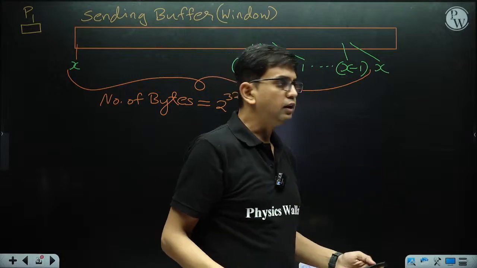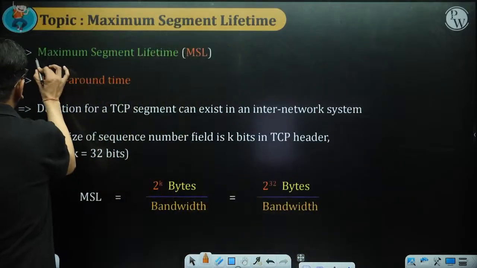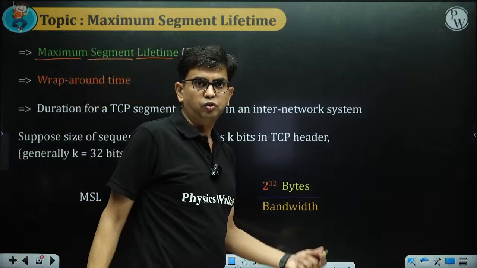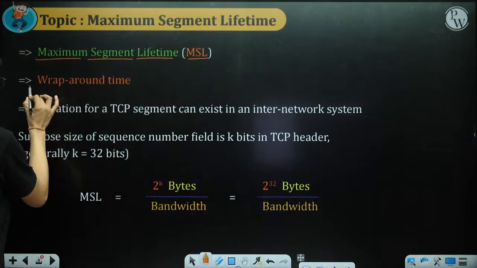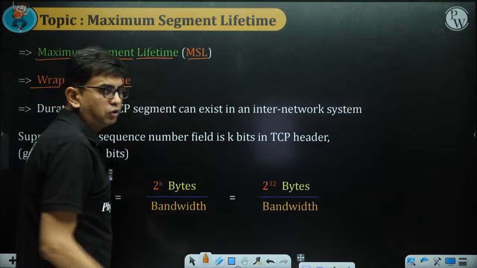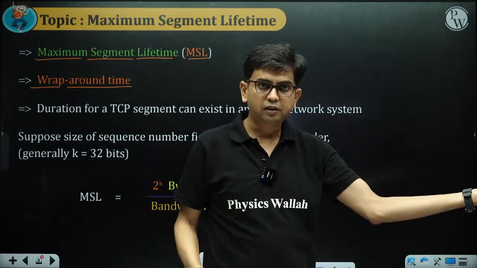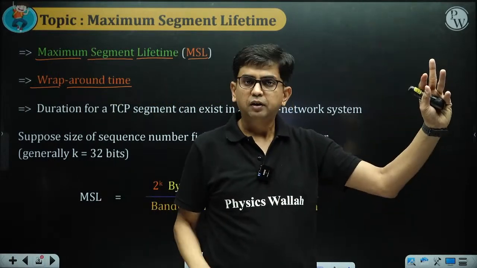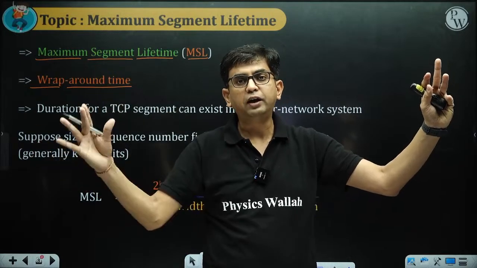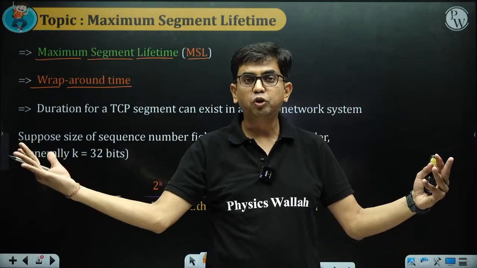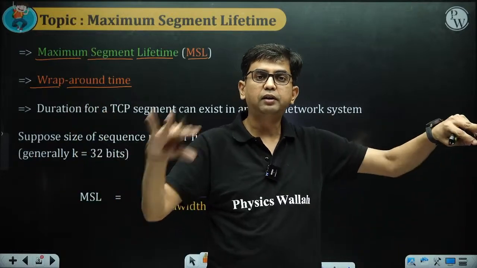So here the concept is maximum segment lifetime, MSL. It is also known as wrap around time. What is wrap around time? The same sequence number is going to repeat, but the previous sequence number should be invalid till the next number comes into the picture.